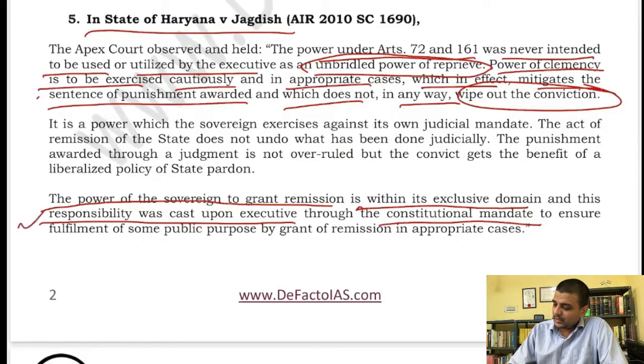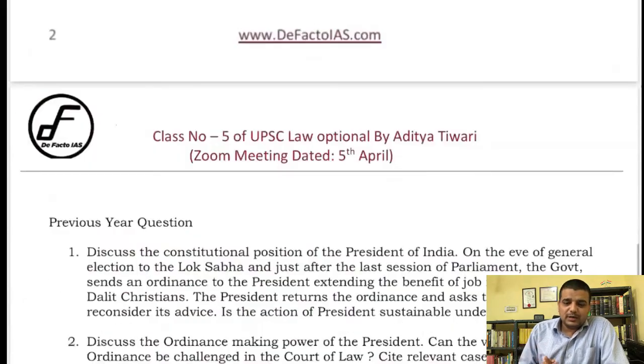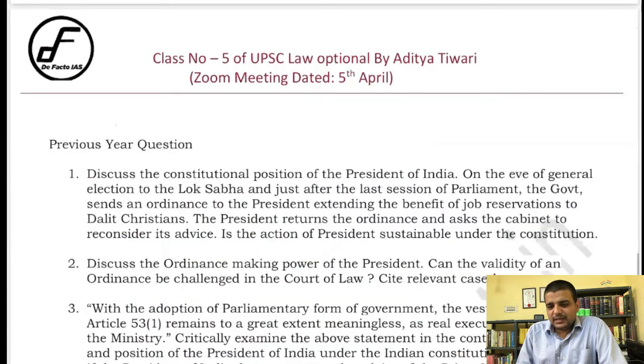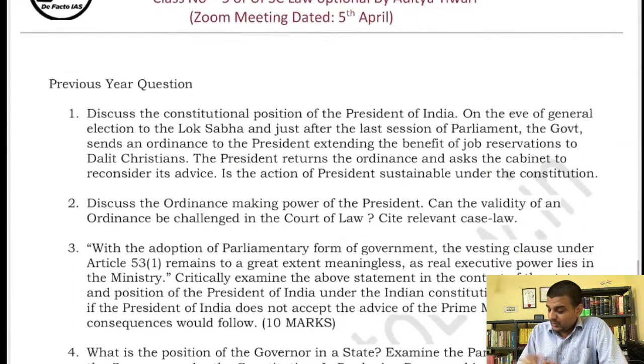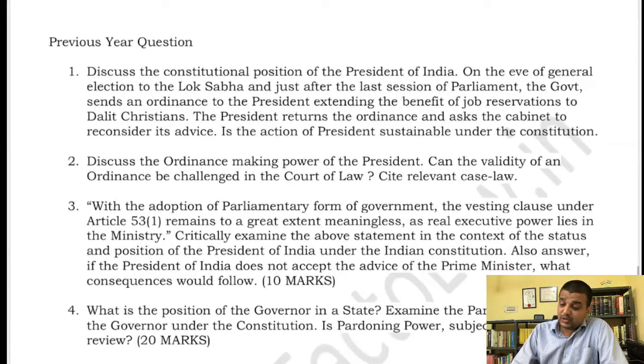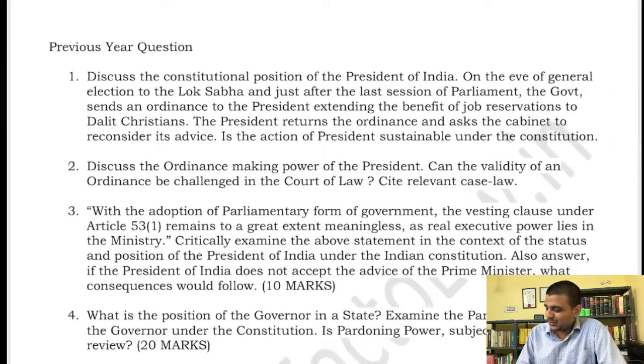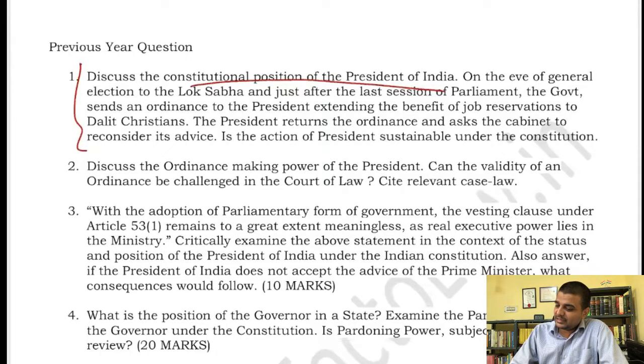Now let us come to the previous year papers, what are the things that need to be studied, what are the questions that came. See, this whole question is almost a paragraph. Let us see the question. It says, discuss the constitutional position of the president. Yes, we have discussed that. On the eve of the general election of the Lok Sabha, it was asked in 2016.